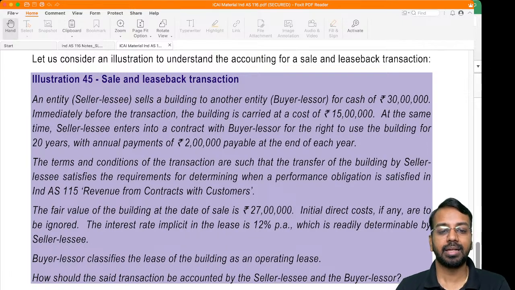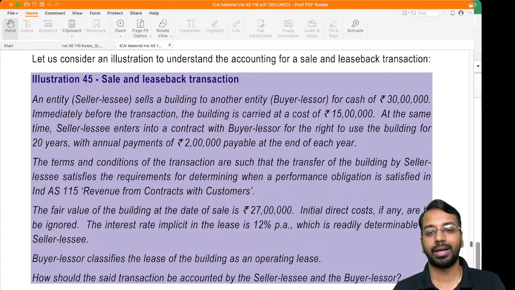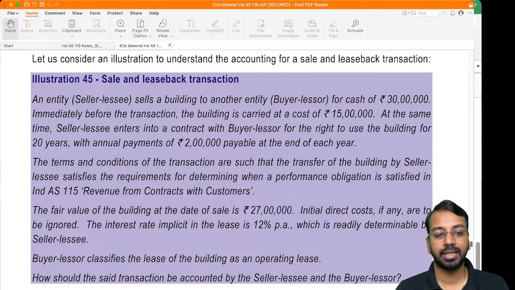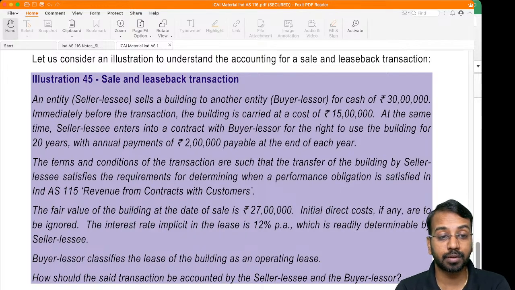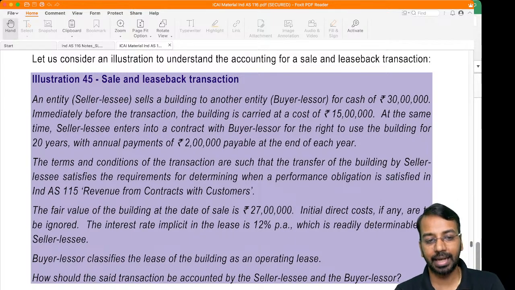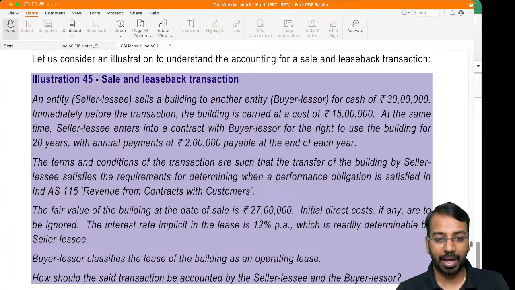An entity, seller lessee, sells a building to another entity, buyer lessor, for cash of 30 lakhs. Immediately before the transaction, the building is carried at a cost of 15 lakhs. At the same time, the seller lessee enters into a contract with the buyer lessor for the right of use of the building for 20 years with annual payments of 2 lakhs per year. So sold for 30 lakhs, lease back for 20 years at 2 lakhs per annum.